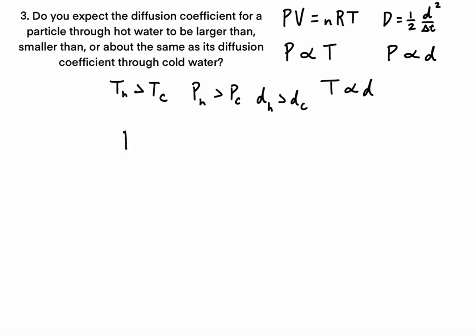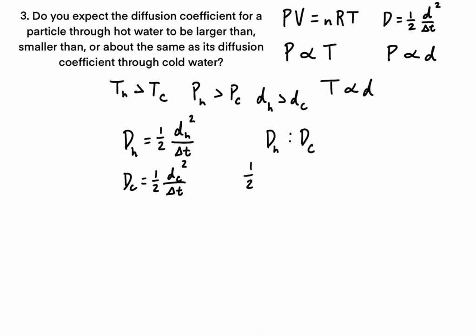So if the diffusion coefficient for hot water equals 1/2 d of hot water squared over change in time, and the diffusion coefficient for cold water equals 1/2 the distance the molecules travel in cold water squared over a change in time, then we can compare these two diffusion coefficients. So the diffusion coefficient of hot water compared to the diffusion coefficient of cold water,